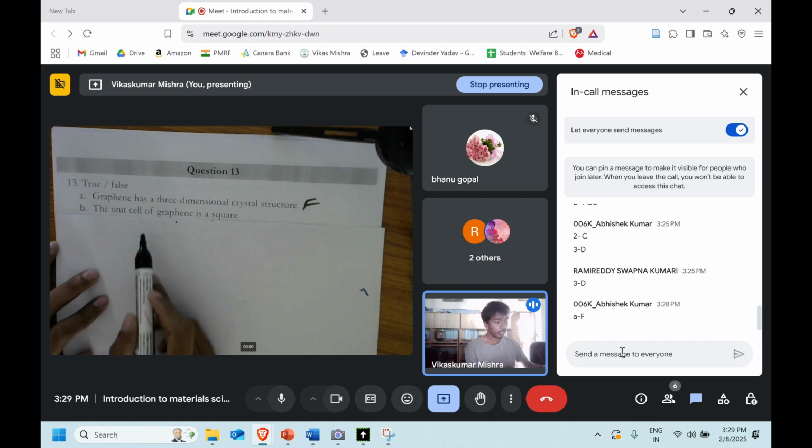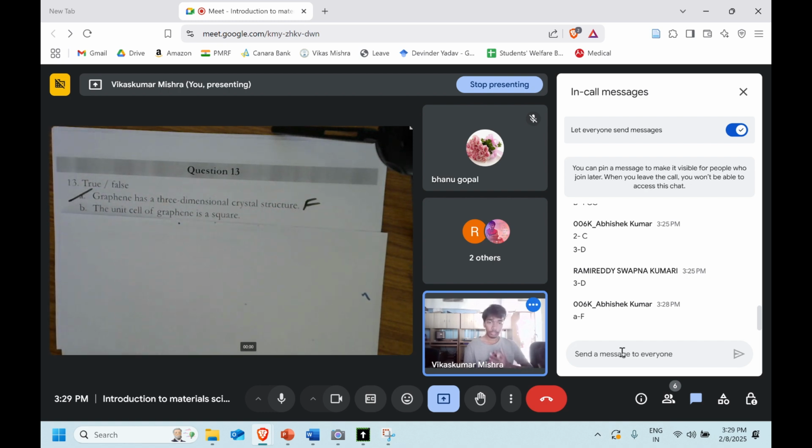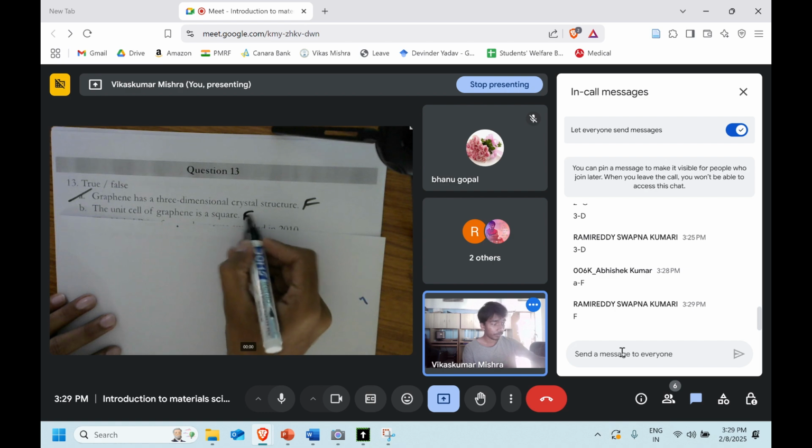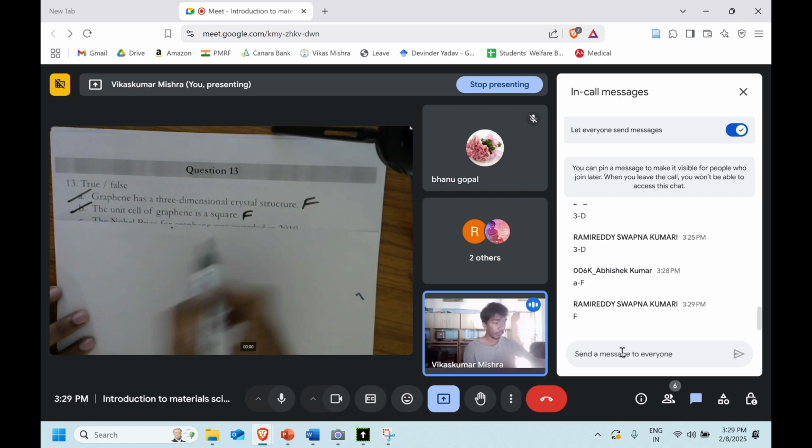A unit cell of graphene is a square. Now, what do you think? Is it a square? Yeah, Reddy has told that it's false again. So what is the unit cell if we talk about it? We got to know that it's not the square. Then what will it be? So it's a hexagon, right? So the right answer here, if I have to make it true, should be hexagon instead of square.